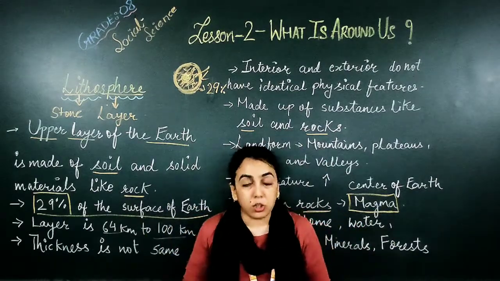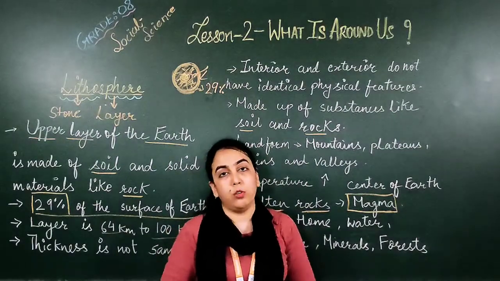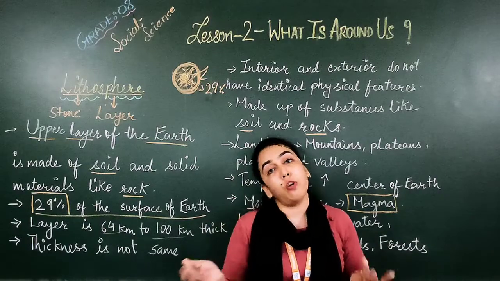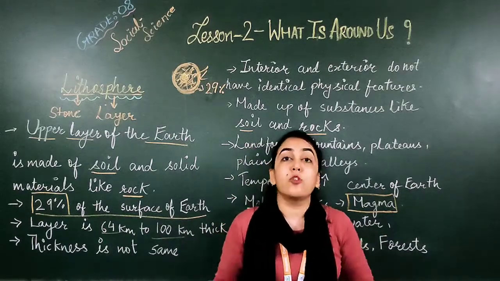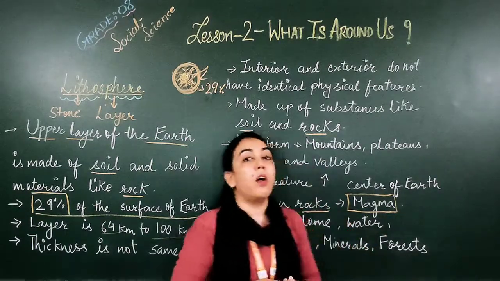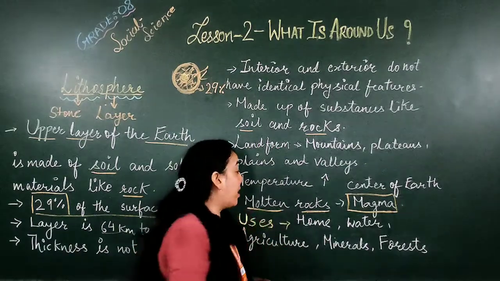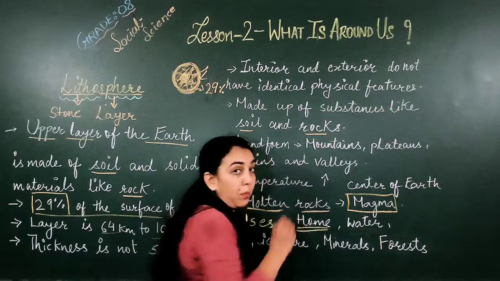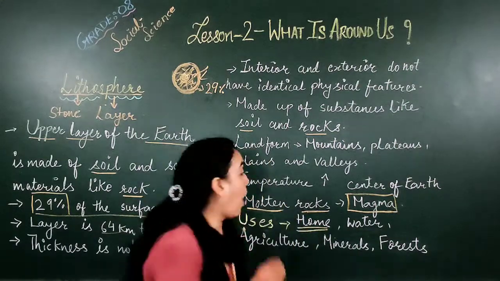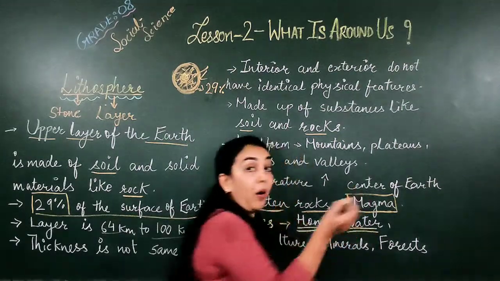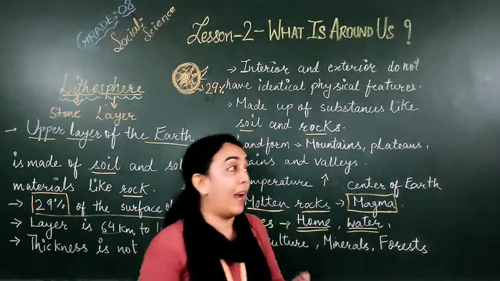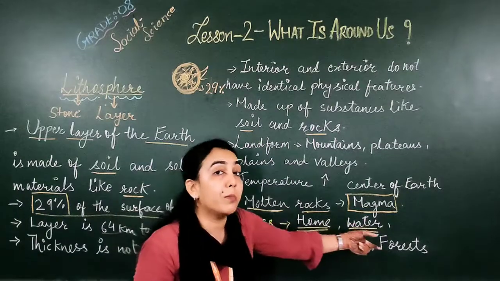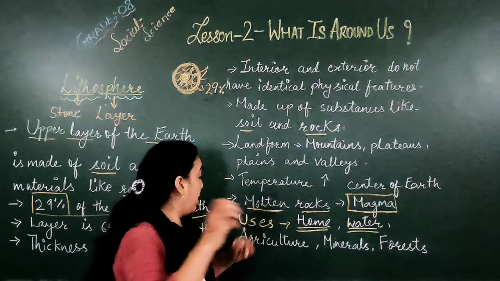a rise in the temperature. Now, as the story continues, the next question of Darwin to his mother is, what is the use of lithosphere for us? Lithosphere का हमारे लिए use क्या है? In reply, the mother answers that if lithosphere is not there, where will we build our home, हम अपना घर कहाँ बनाएंगे, where will we live? Water will not be available, and water is very important to survive. And if lithosphere is not there, then water will not be there, and how will we live?